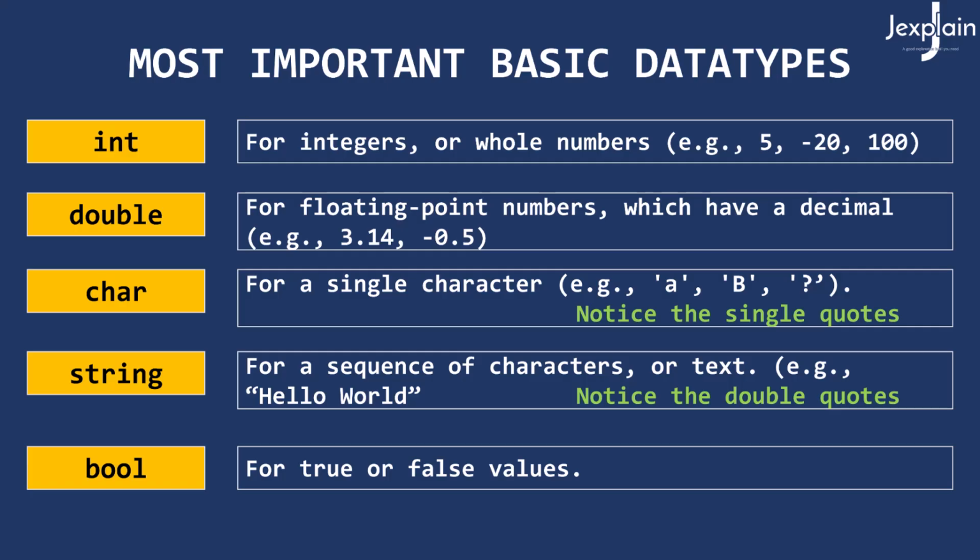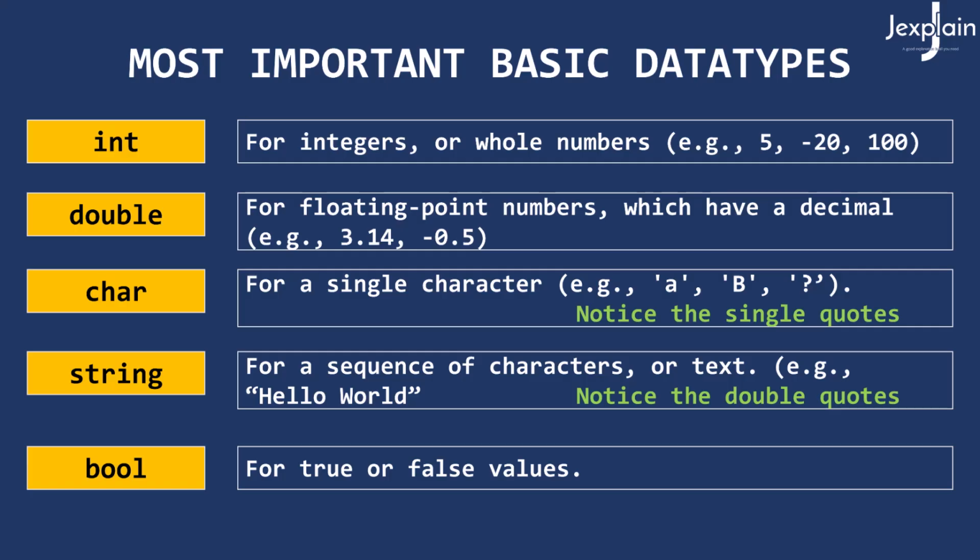And notice that each of the characters is enclosed within a single quote. So when we are using single characters, we have to enclose them within single quotes. Then we have string. String is used for a sequence of characters or text. Now notice the double quotes that we use here. So for single characters, we use single quotes, and for a sequence of characters, we use double quotes.